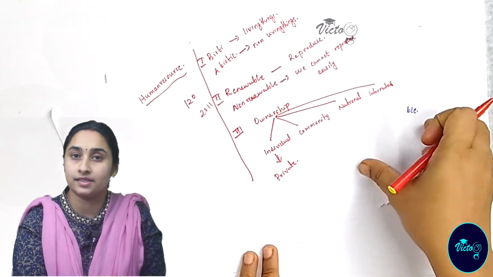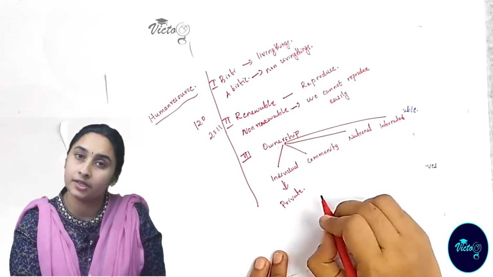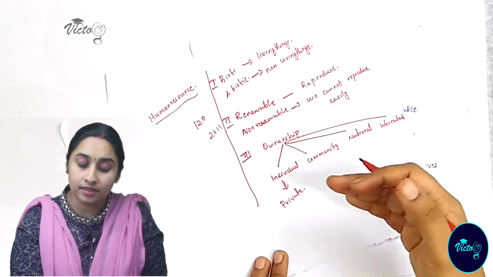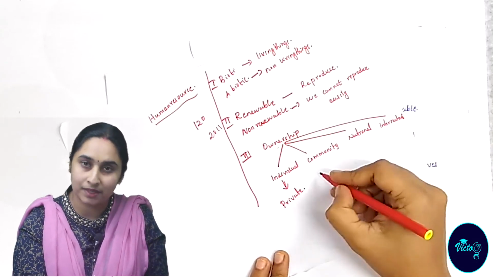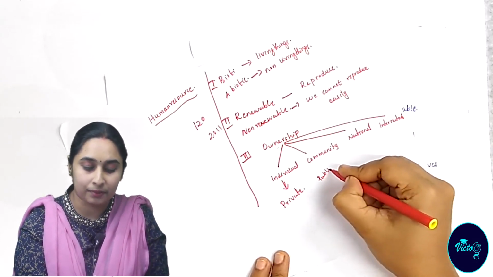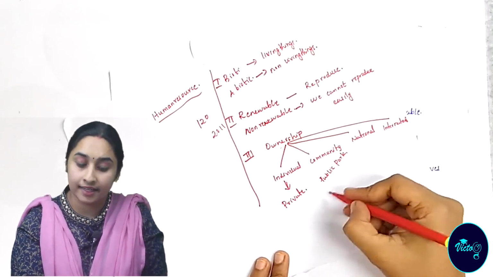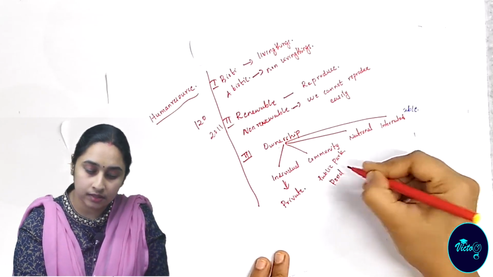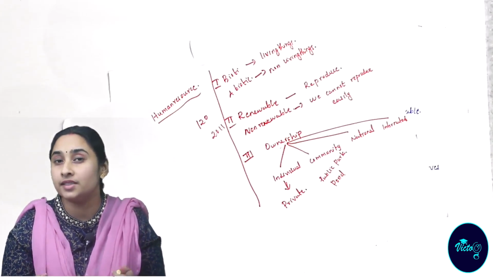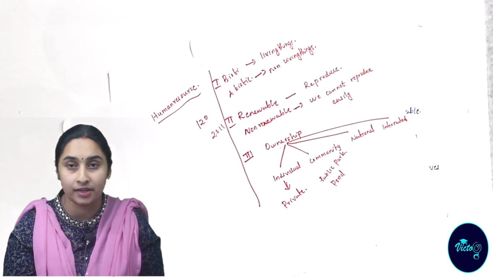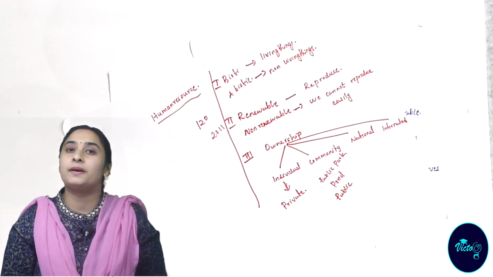The community resource means the people living in the community can access the resource. That means all the people, the group of people, can access the resource. For example, a public park in our area, then a theatre. Another example, a public pond. These are considered as community resources. The members of the community can access these resources. Or I can say that it's public property, known as public resources.